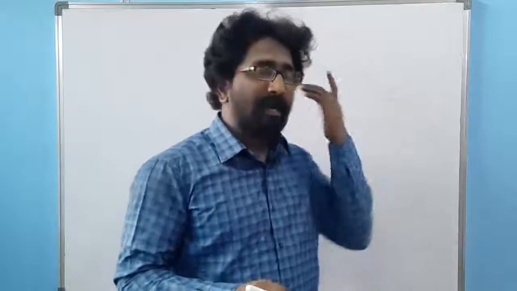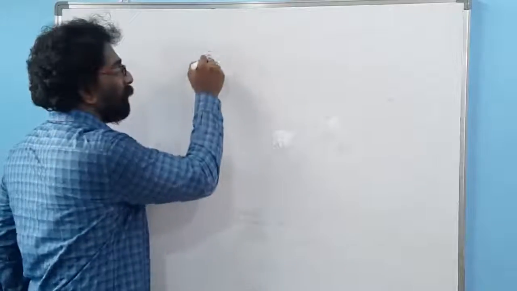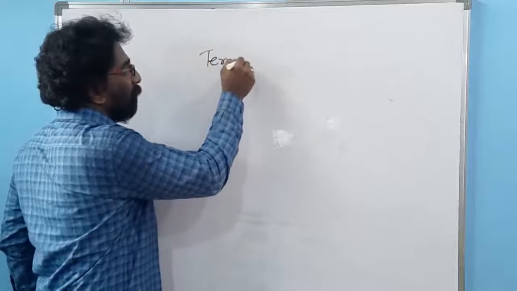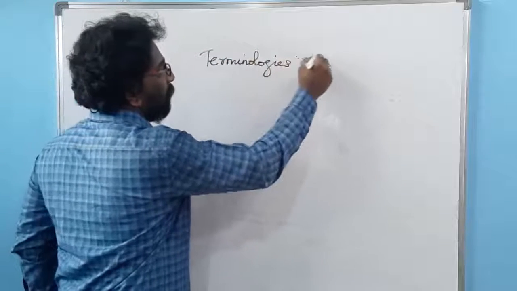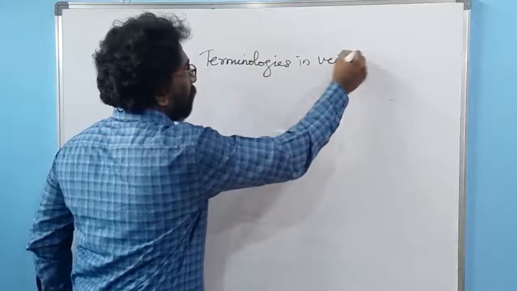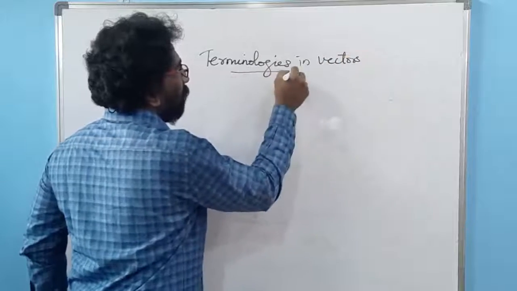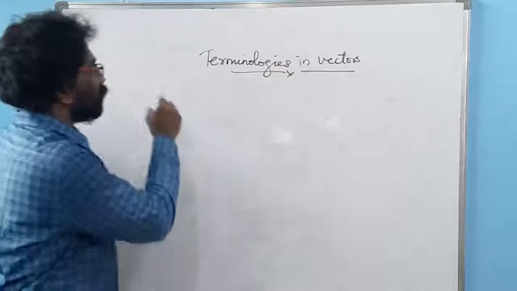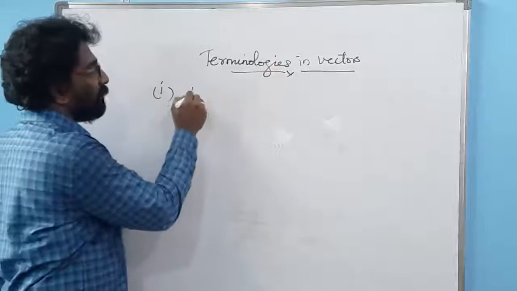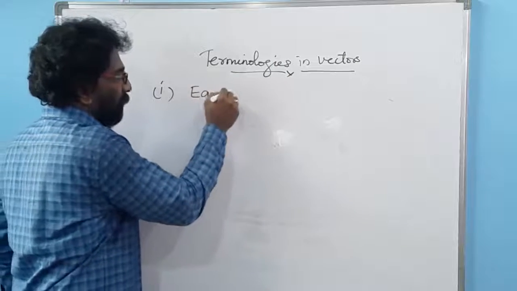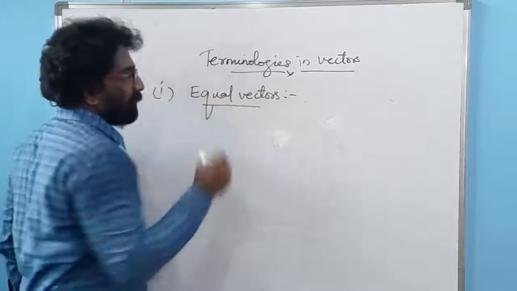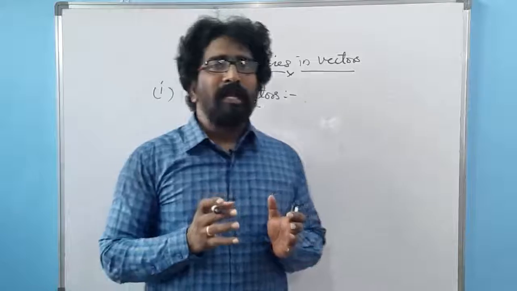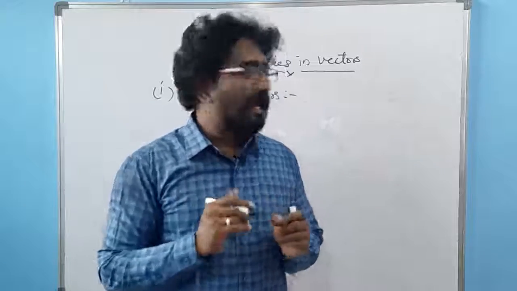Some terminologies in vectors. The first kind of terminology is equal vectors. Let me consider there are two vectors A and B.